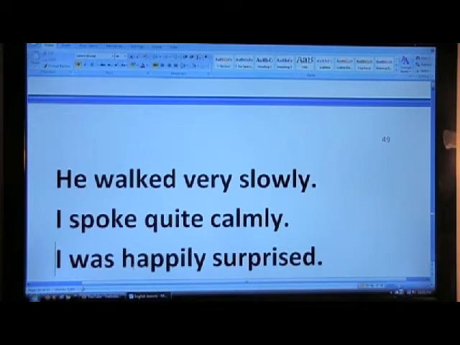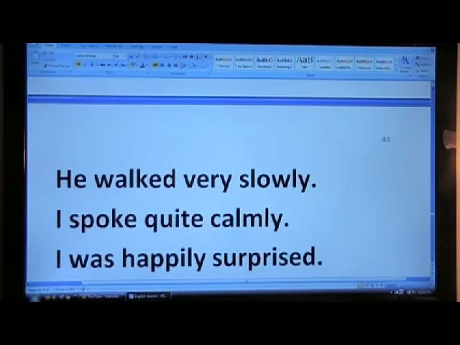I was happily surprised. Usually it comes after the verb, but here it's defining surprised, and we use it in front of the adjective. So remember that usually it's used after the verb.